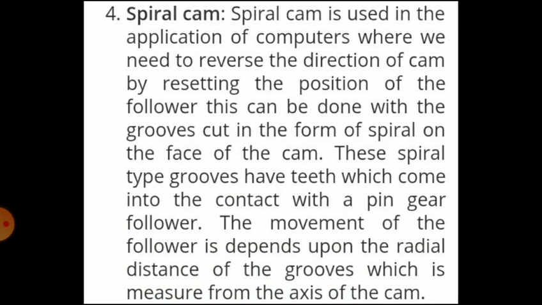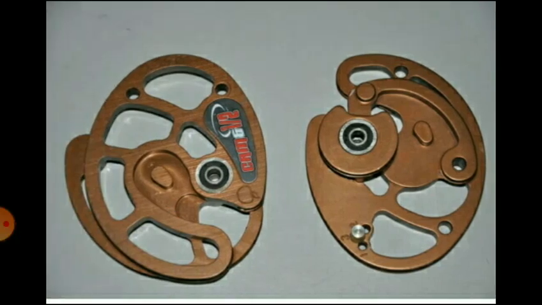Next is the spiral cam. The spiral cam is used in computer applications where we need to reverse the direction of the cam by resetting the position of the follower. This can be done with grooves cut in the form of spirals on the face of the cam. These spiral type grooves have teeth which come into contact with the pin gear follower. The movement of the follower depends upon the radial distance of the grooves, which is measured from the axis of the cam. So you can see the spiral cam.